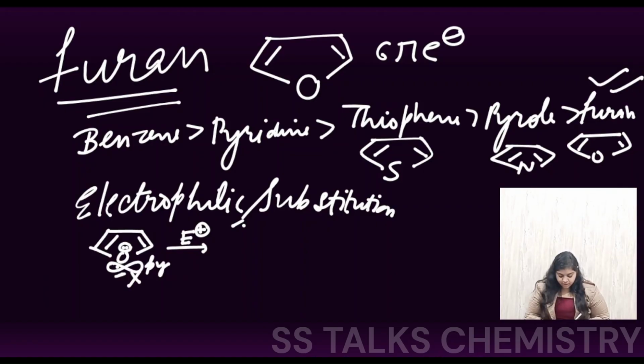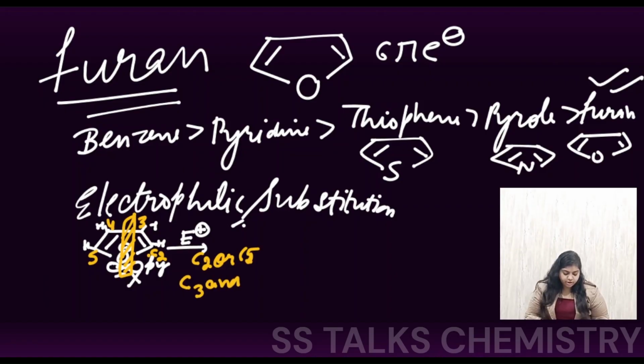Which means we are left only with these four carbon sites, where the hydrogen atoms that are present can be substituted by electrophiles. So here also you are going to see the presence of a plane of symmetry, like the case in pyrrole. This was carbon number 2, 3, 4 and 5. Carbon 2 and 5 are equivalent, and similarly carbon number 3 and carbon number 4 are both equivalent for the attack of the electrophile.